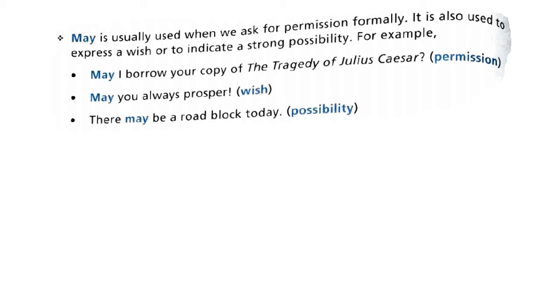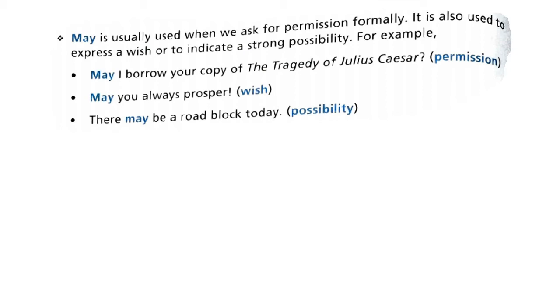May I use your pencil? May I go out of the classroom? So when you're asking for permission formally, you use may. It is also used to express a wish or to indicate a strong possibility. So suppose you want to make a wish, you can use may. And weak possibility was could, but if there is a strong possibility that yes, it can happen, then you can also use may.